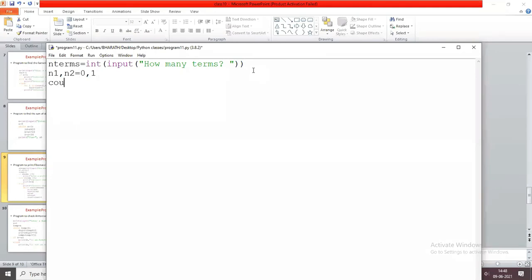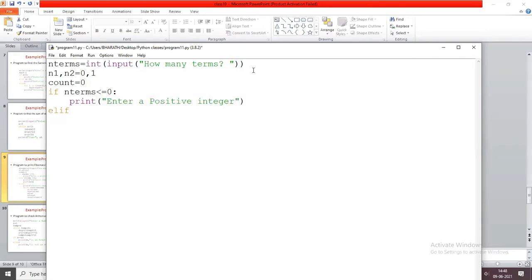I am taking one variable count equals 0. So if n terms is less than or equal to 0, then you are going to print a message: enter a positive integer.